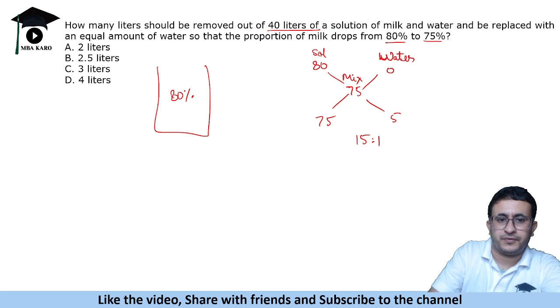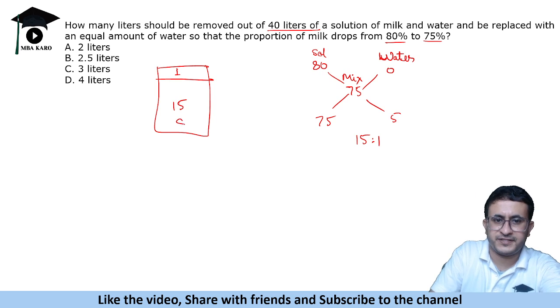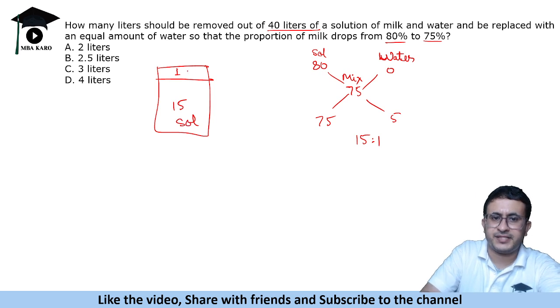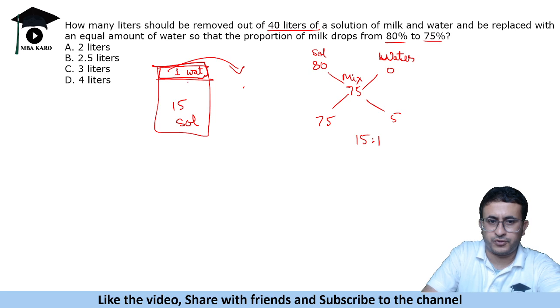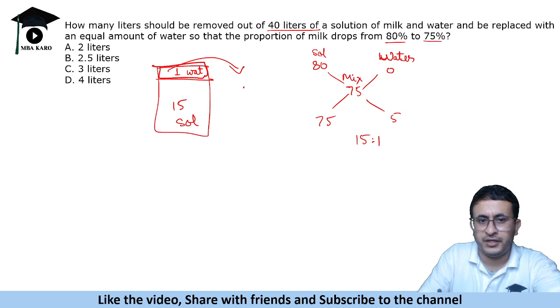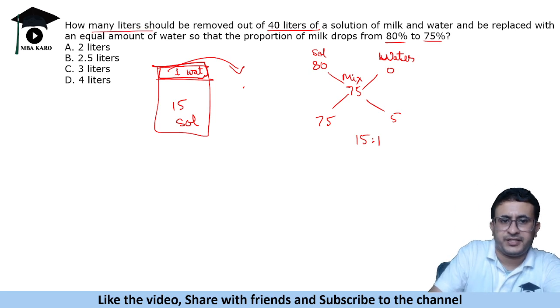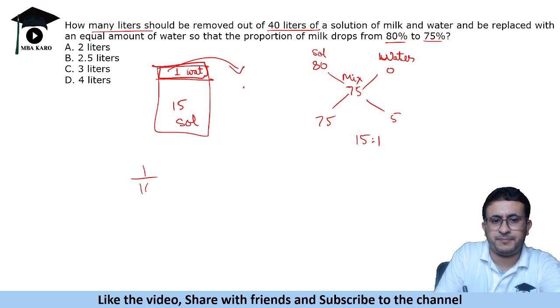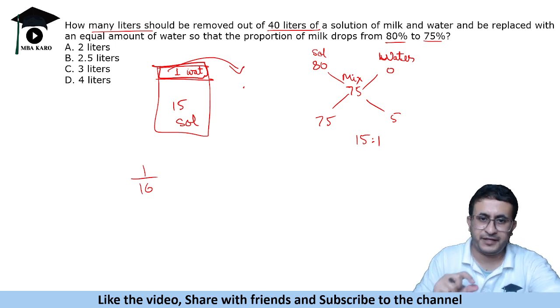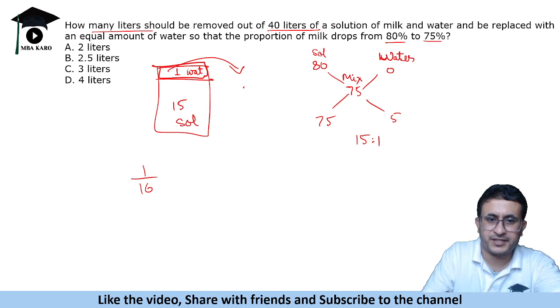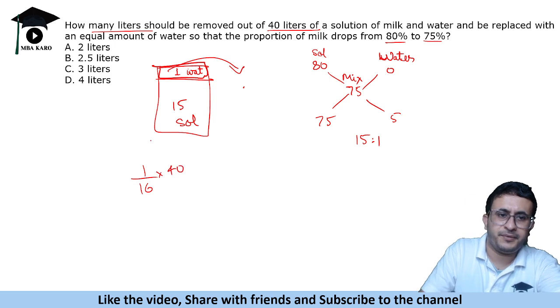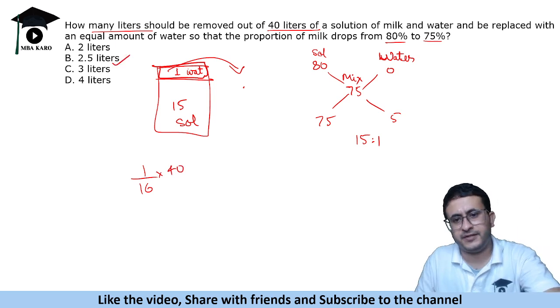So this solution plus water should be 15:1. This is the solution, which is 15 parts, and this is water. So this original water was initially part of solution. So you threw it out and replaced with water. So पहले ये solution था, अब water में convert हो गया. Now it is saying that how many liters is there? So it is 1 part out of total 16 parts. Okay, 1 part of water and 15 parts of solution. So total 16 parts. So 1 part you are replacing. So 40/16 it is 2.5 liters.